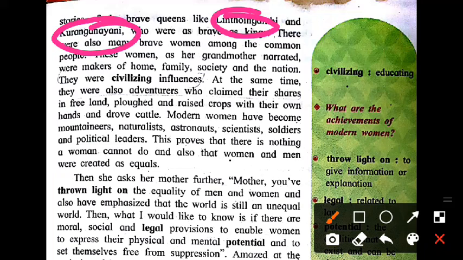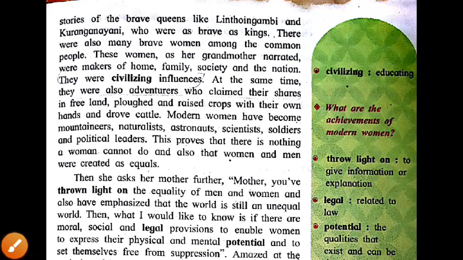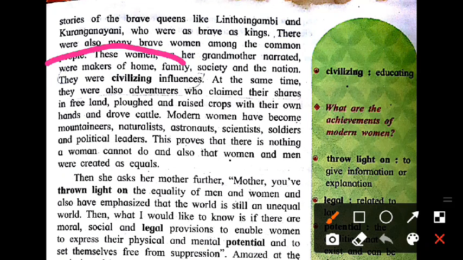There were also many brave women among the common people. One can find such brave women in society. These women, as her grandmother narrated, were makers of the home, family, society, and the nation. First of all, these women did all the household chores, but now they go out of the house to do great work in society also. So that's why the particular word is given: they were civilizing influences. Do you know the example of Mother Teresa? She does her household work along with work for the welfare of all people.